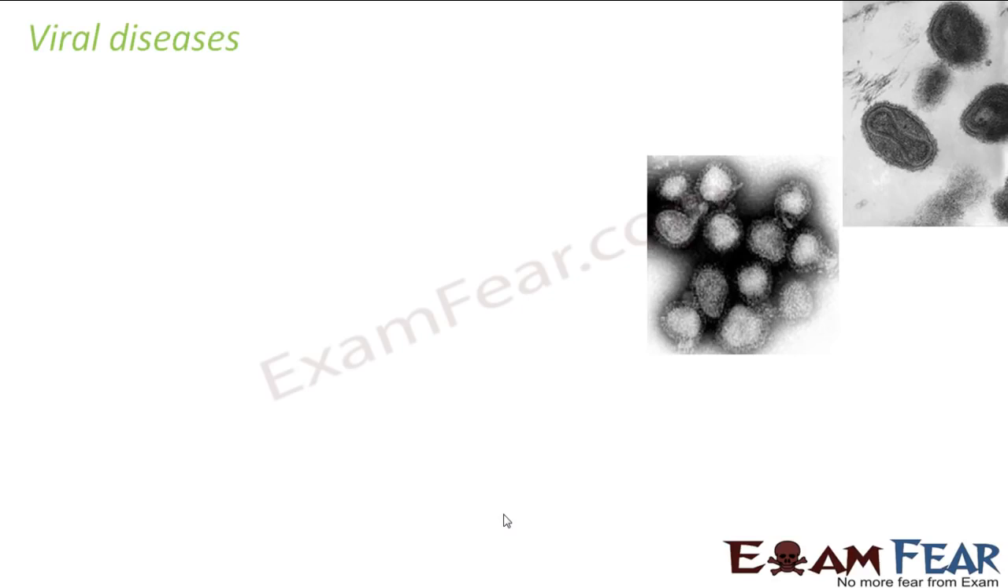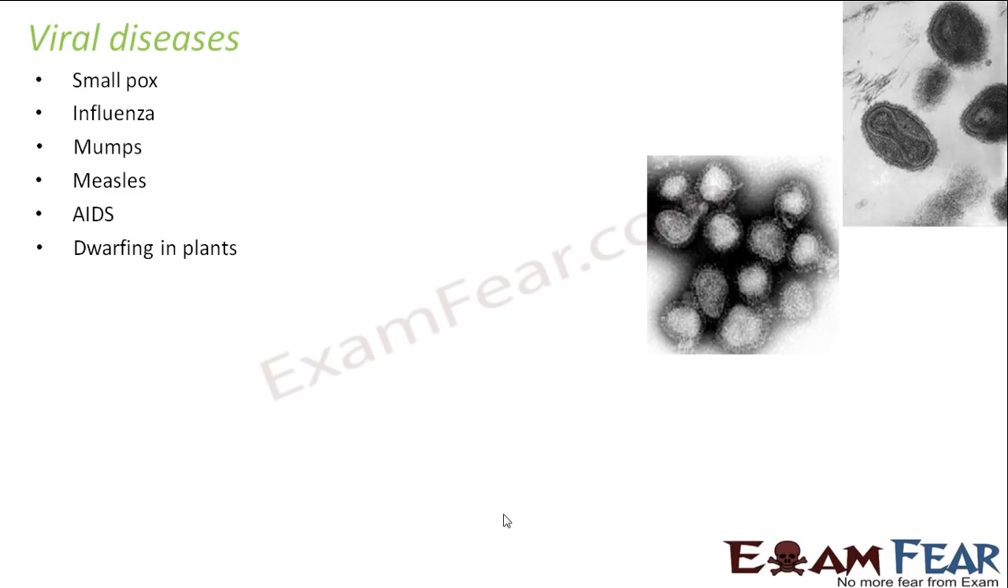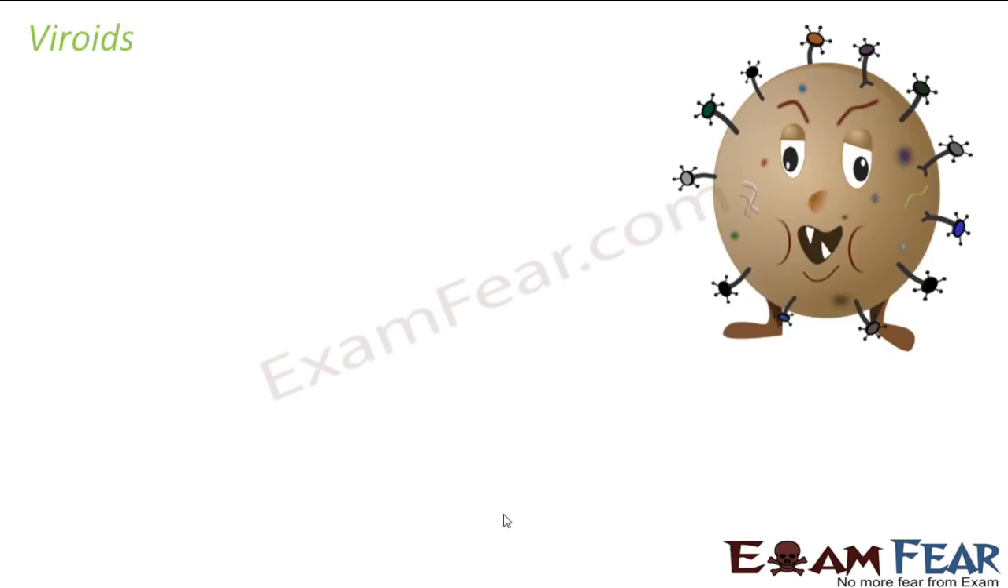Let us look at some of the viral diseases which are very common in human beings as well as in plants. Some of them are smallpox, influenza, mumps, measles, AIDS. In plants, if we talk about dwarfing in plants, that is retarded growth in plants, mosaic formation in plants, which I showed in the previous slide. So these are some of the very common diseases caused by viral infection.